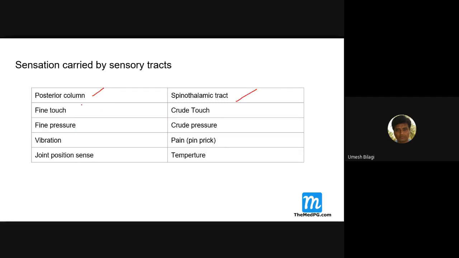In the posterior column, fine touch, fine pressure, vibration, and joint sense are transmitted, whereas the spinothalamic tract carries crude touch, crude pressure, pinprick pain, and temperature. These are transmitted by the lateral spinothalamic tracts.